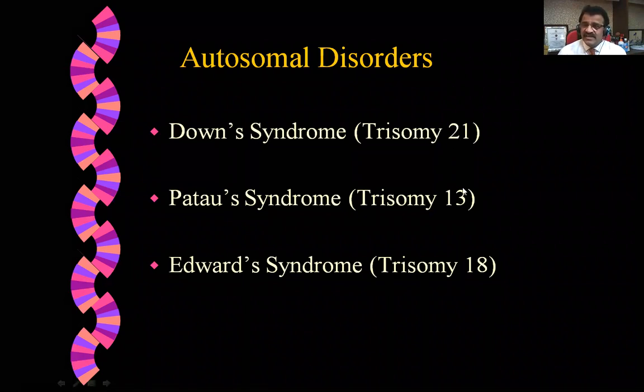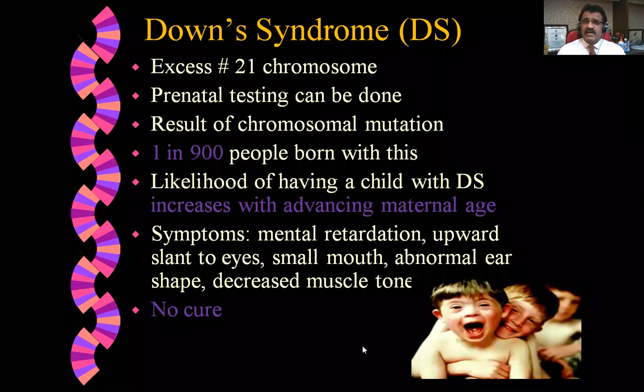At the level of 13, there is a problem. At the level of 18, there is a problem. These are 3 different things. But Down syndrome is very, very common. In Down syndrome, DS, there is an excess 21 chromosome. So there is one autosome extra in this case. Prenatal testing can be done before birth by amniocentesis. I'll show you that case later on.